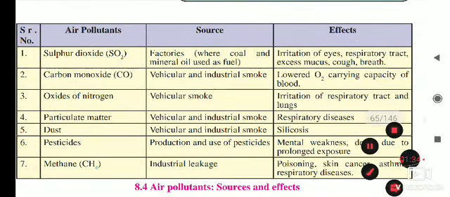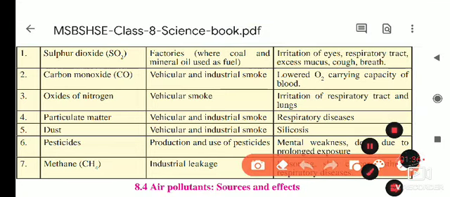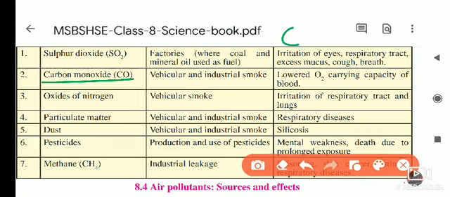The next gas is carbon monoxide, CO. It is emitted by vehicular and industrial smoke.